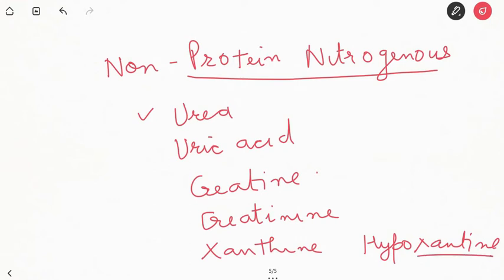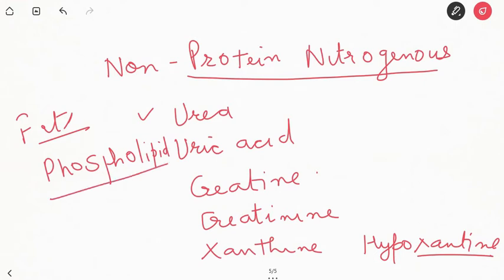Other substances are the fats, neutral fats, phospholipids, glucose, cholesterol, etc.